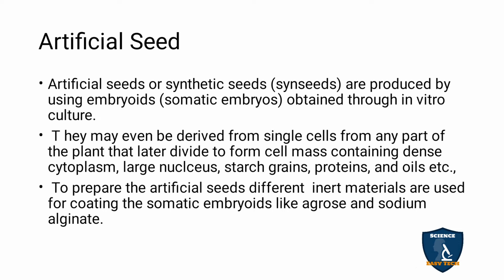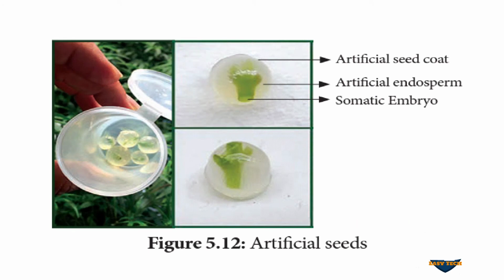To prepare the artificial seeds, different inert materials are used for coating the somatic hybrids, like agarose and sodium alginate. So the somatic embryos are not engulfed, they are encapsulated, they are covered, coated with agarose gel or sodium alginate. This they may ask in your 1 mark. So the somatic embryos are encapsulated or coated with agarose gel or sodium alginate to form artificial synthetic seeds.